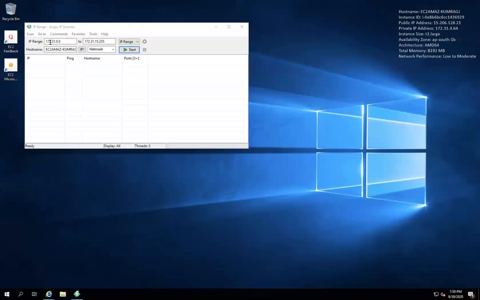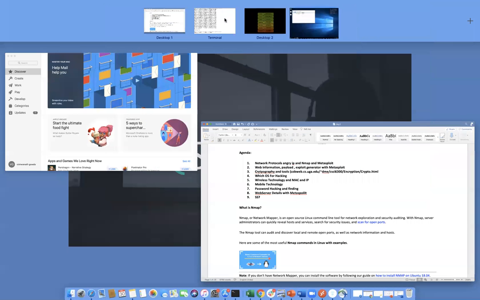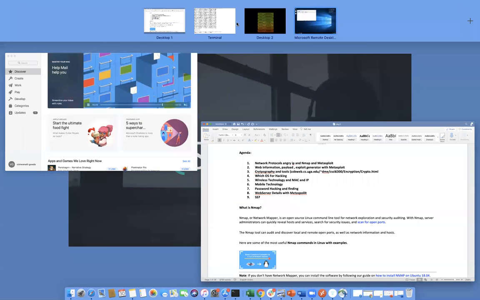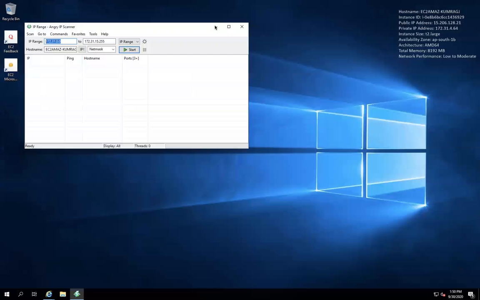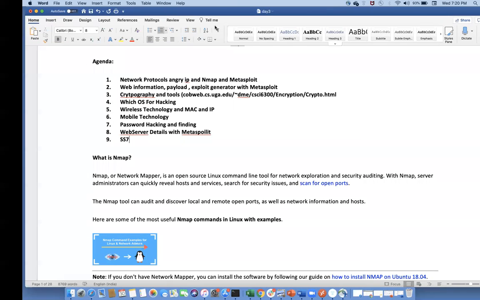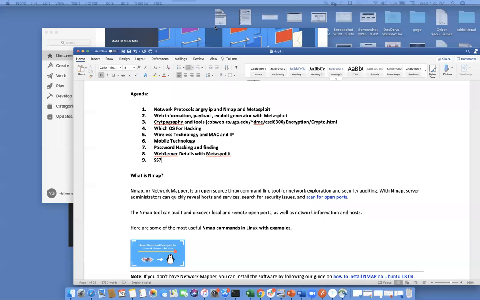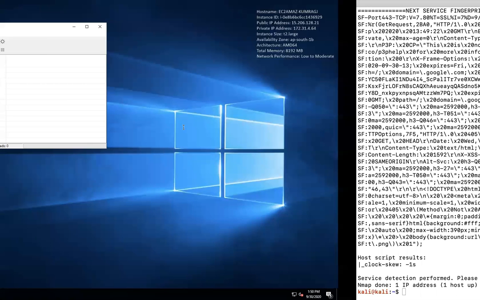If you give the IP range, it will find out the IPs in that range. Basically, this machine is launched.